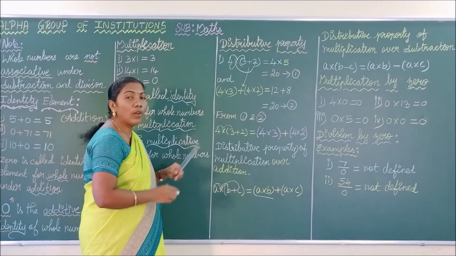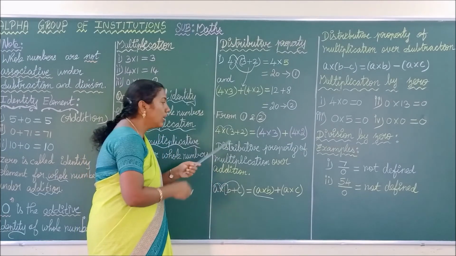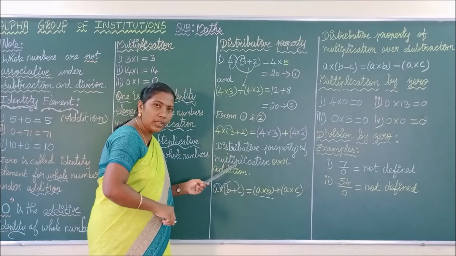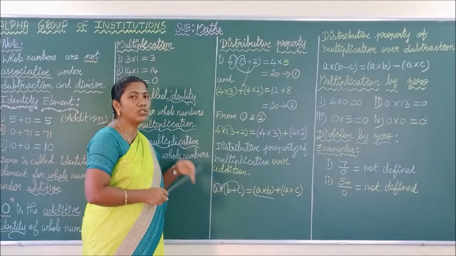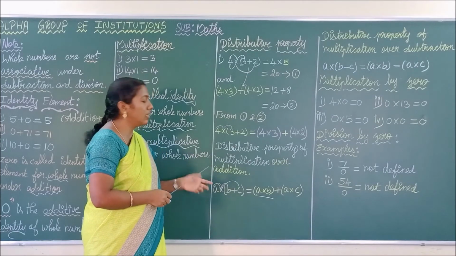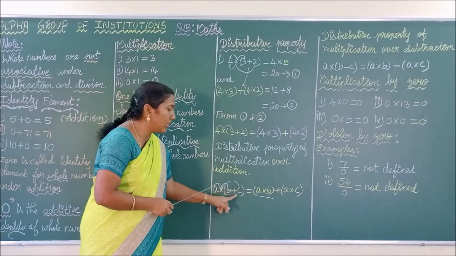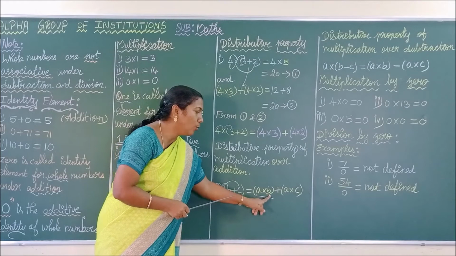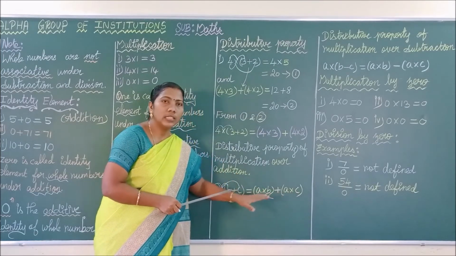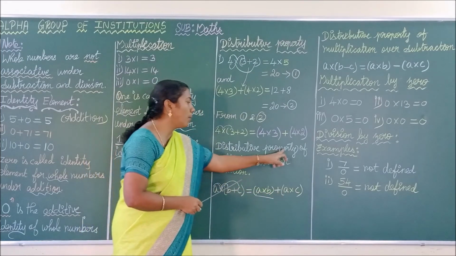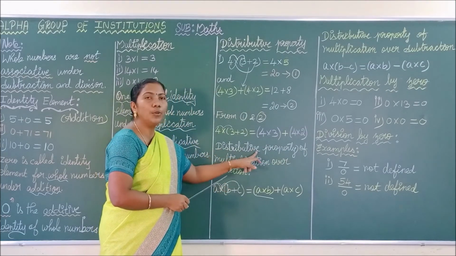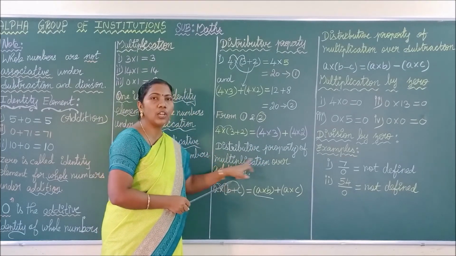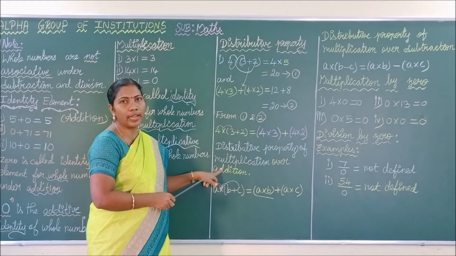Do we understand, children? For whole numbers we are seeing distributive property of multiplication over addition. In the exam paper, what will the question be like? A into (B plus C) is equal to A into B plus A into C. This is called dash property of dash over dash. So you have to write distributive property of multiplication over addition. You have to write like this.